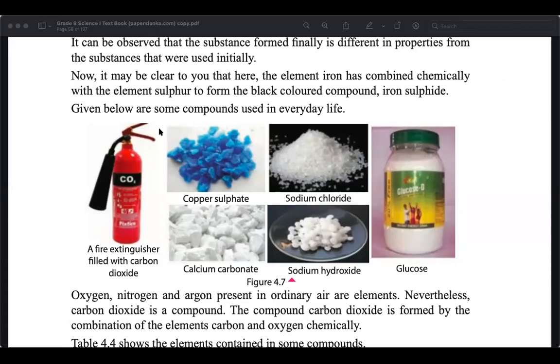Yes, hydrogen gas is used. Haven't you seen hydrogen gas? Actually, you can't see it because it is a gas. Where is it used? In balloons. Have you seen these balloons that fly up, at birthday parties, filled with hydrogen? The balloon goes up. Have you seen that? You can also do that.